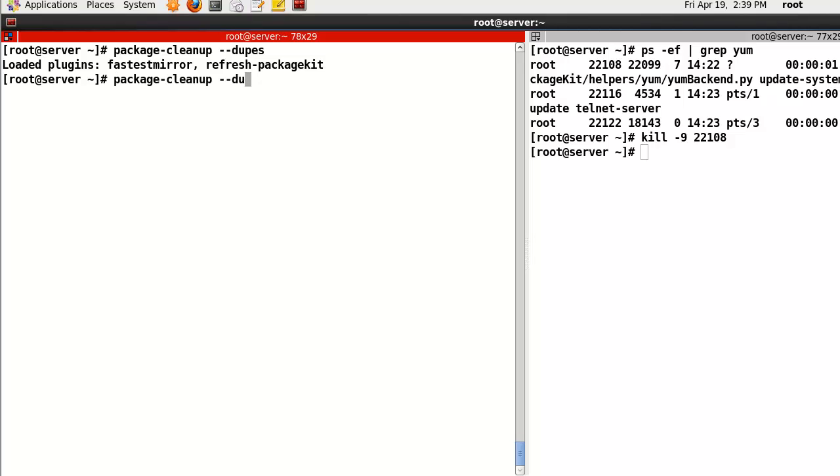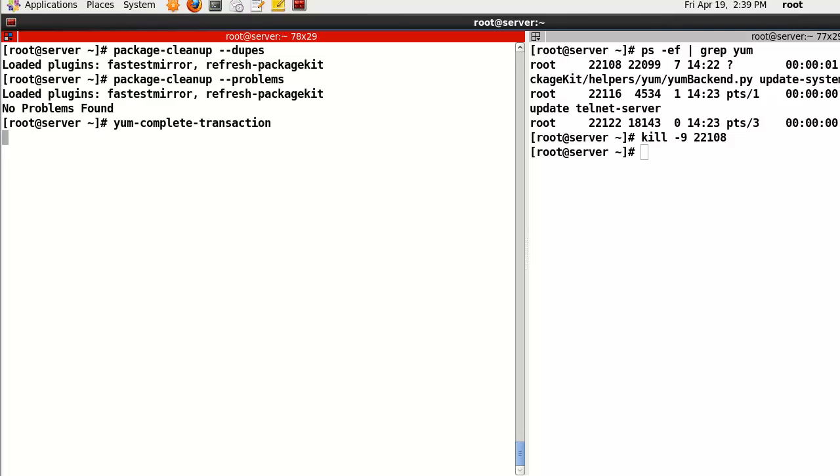Okay, in my case, no problems. If you find that there are only dependency problems, then this will resolve this kind of problem. And you complete the transactions.